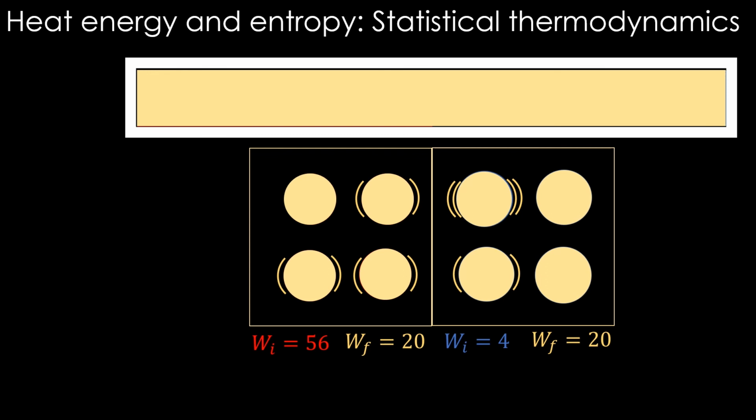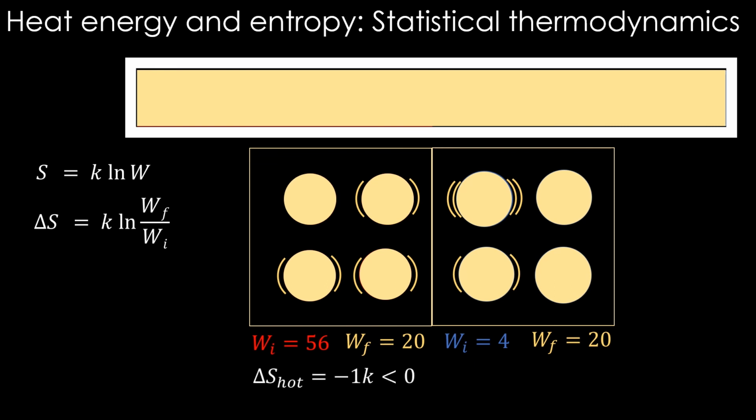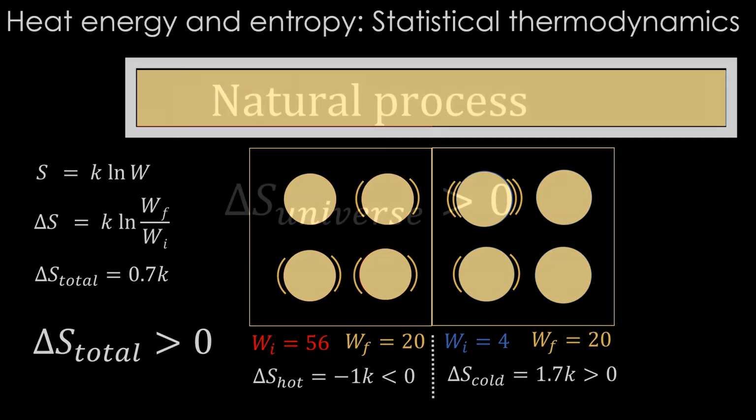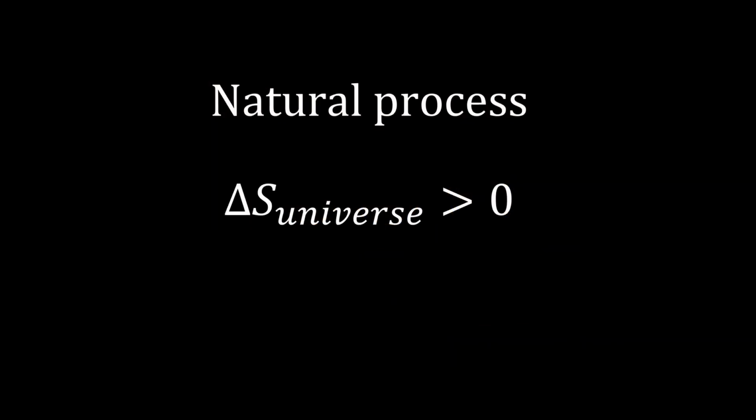Therefore, we can take the formula for entropy and calculate the entropy change. The k here is the Boltzmann constant. It is equal to minus 1k for the hot part and plus 1.7k for the cold part. Therefore, the total entropy change is 0.7k, which is a positive quantity. Therefore, the total entropy of the system and surrounding increases from the initial state to the final state. Therefore, this process is allowed in nature. See you in the next video.